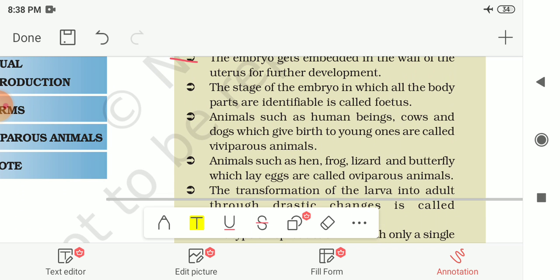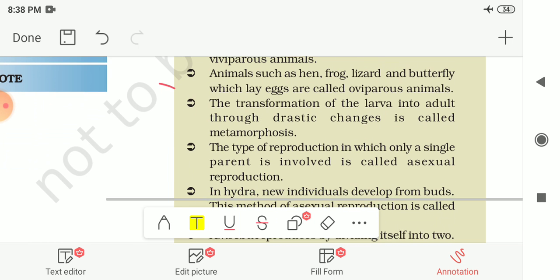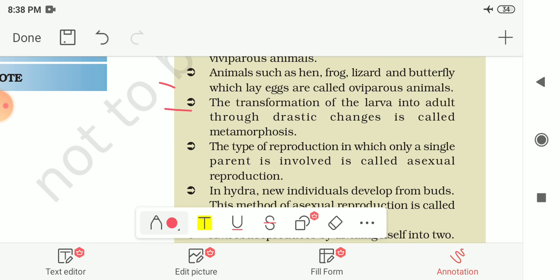The stage of the embryo in which all the body parts are identifiable is called the foetus. Animals such as human beings, cows, and dogs which give birth to young ones are called viviparous animals. Animals such as hen, frog, lizard, and butterfly which lay eggs are called oviparous animals. The transformation of the larva into an adult through drastic changes is called metamorphosis.